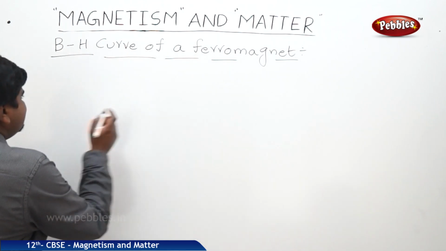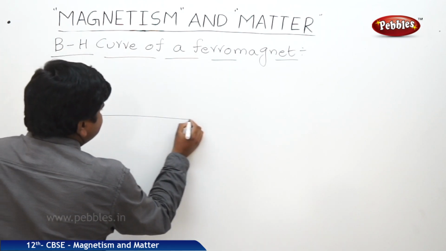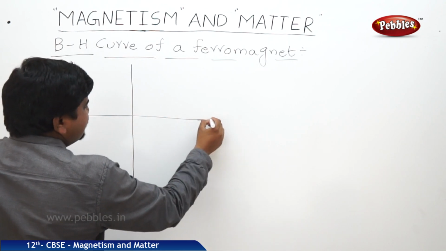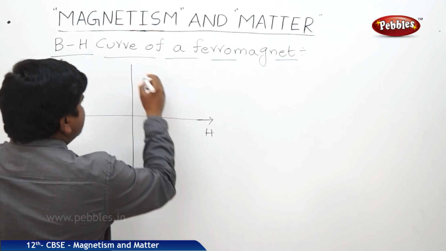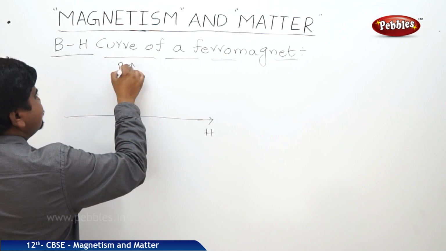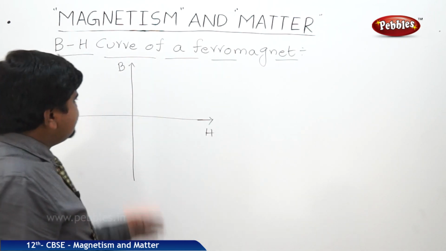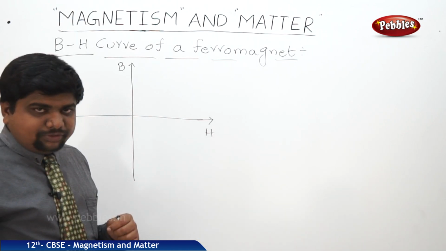The BH curve will be like this. Along the x-axis we are taking H, along the y-axis we are taking B, where H is in A by M units and B is in Tesla, we know that.